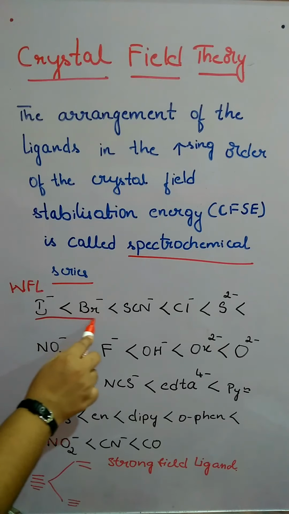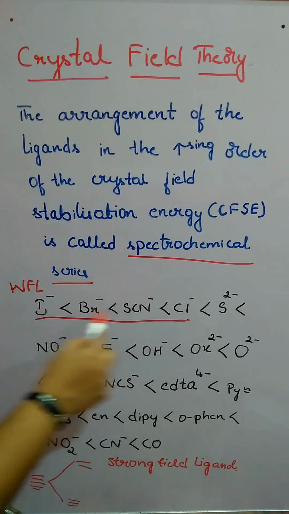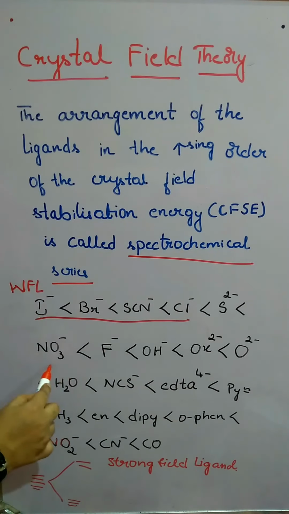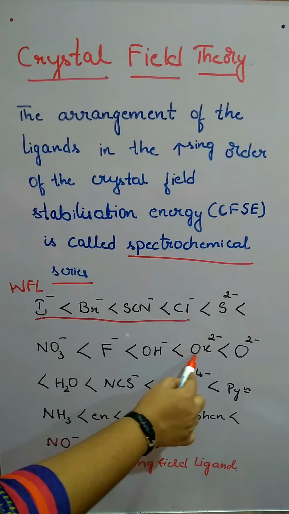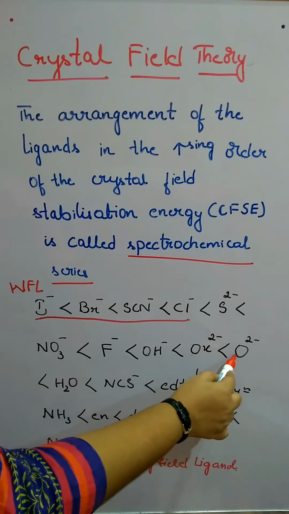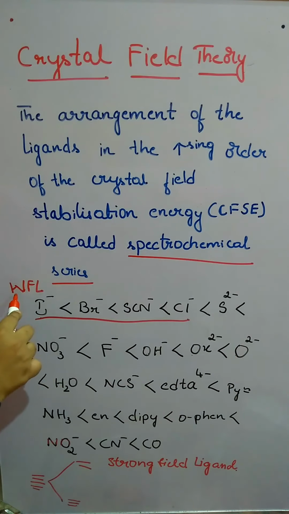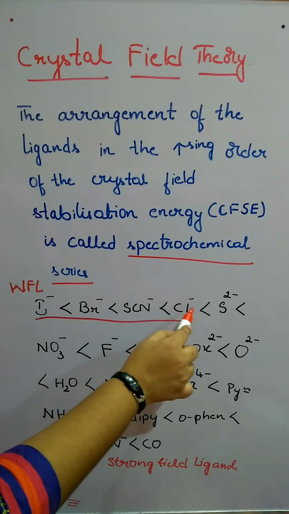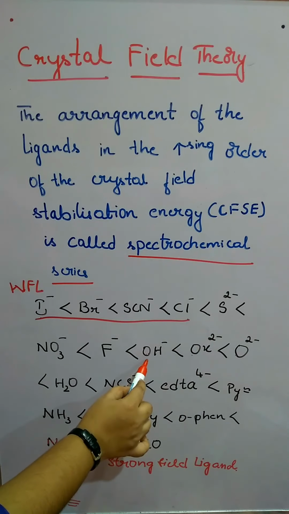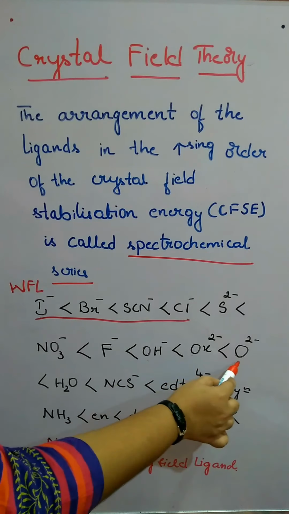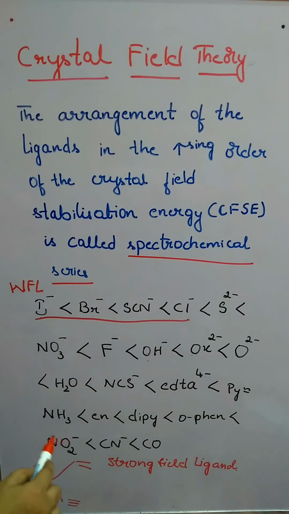And one more thing you can observe in this. The halogens are with the weak field, then it comes with the oxygen atoms, so oxygen as the donors. First, halogens are with the weak field. After that, the strength of oxygen donors will be more when compared to the halogen atoms.